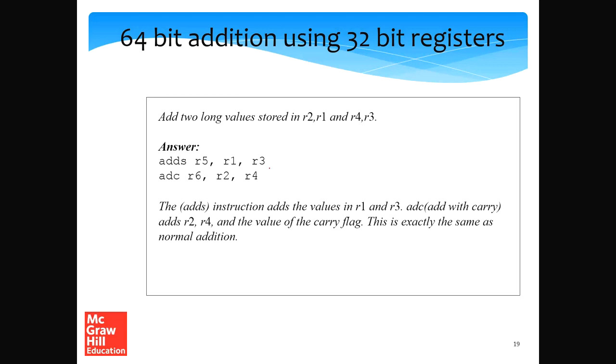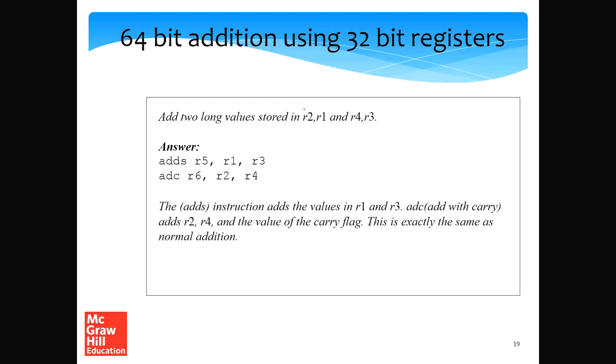Here is one example that will show you the power of the carry flag and the ADDS and ADC instructions. I used to set this as an exam question, asking students to do this in SimpleRisk. It was fairly difficult and took a lot of lines because SimpleRisk didn't have the support for it. What do we want to do? We want to do 64-bit addition using 32-bit integers. Consider the SMUL and UMUL instructions.